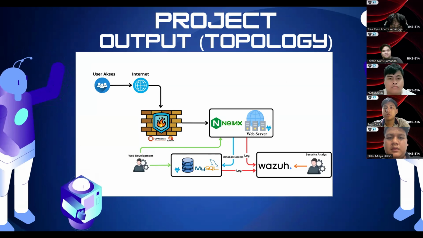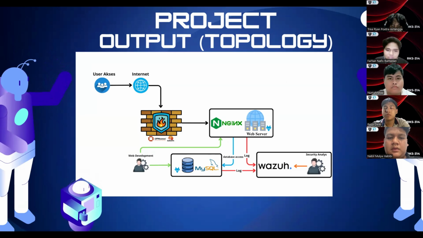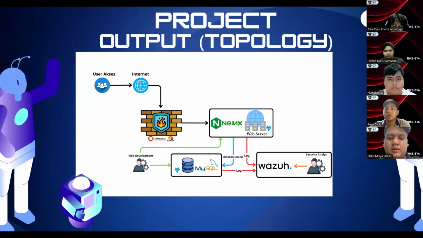Next. This slide illustrates the overall topology of the JobFinder system. All user traffic is routed through OPNsense, which functions as the domain gateway with firewall and IPS protection. System logs from the web server, database, and network devices are collected and analyzed centrally using Wazuh SIEM.